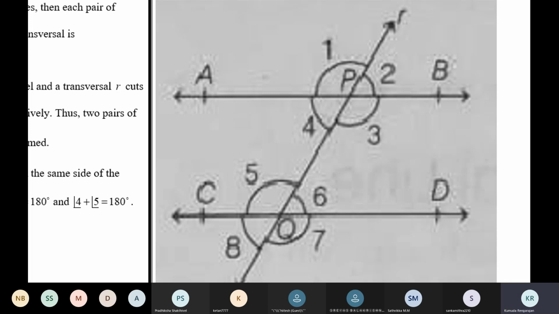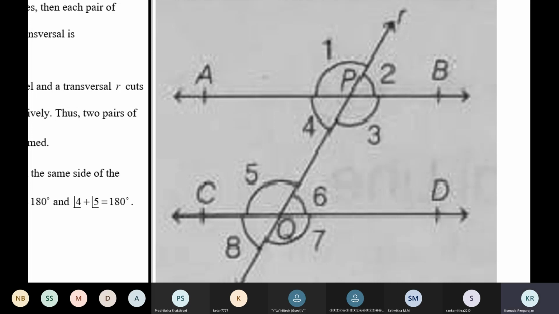In fact, we said 3 plus 4 is equal to 180. Now we want 3 plus 6 equal to 180, not 3 plus 4. That means you should take away 4 and write 6 there. But 4 is equal to 6 because they're alternate angles. So take away 4 and write 6 there, and you get the result: 3 plus 6 is equal to 180. That's all.